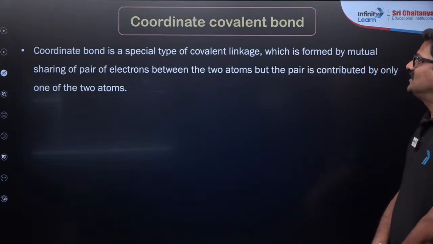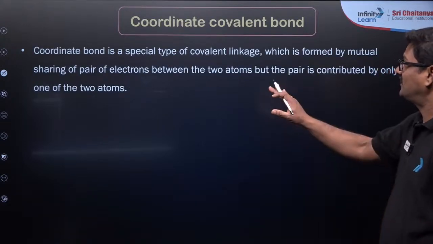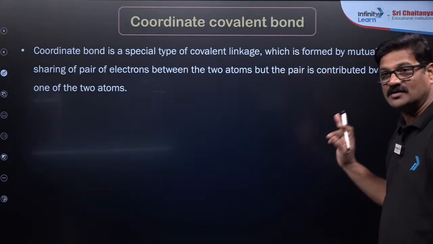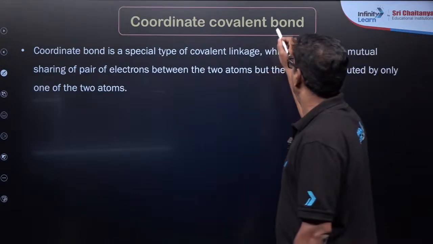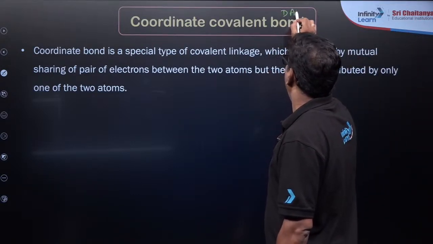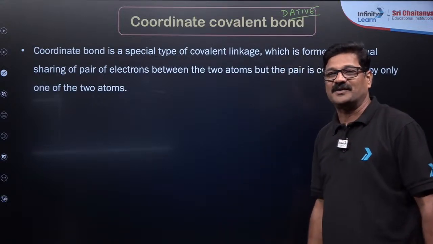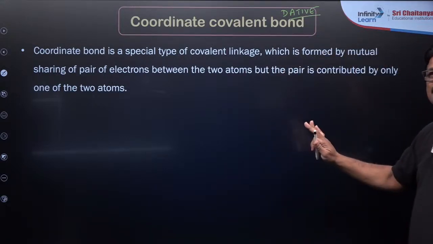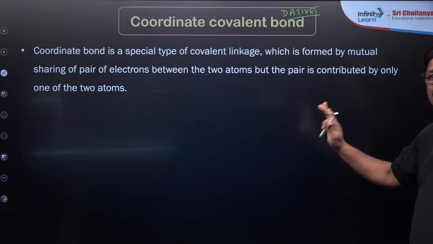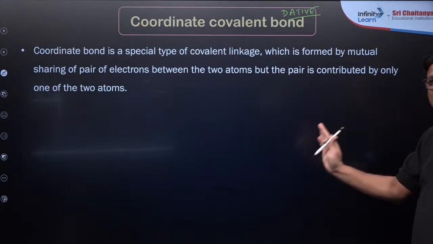And you can say coordinate bond is a special type of covalent linkage, coordinate covalent bond, and it is also called a dative bond. Everything we are discussing, don't worry my dear students, we are going to have a part 2 version of chemical bonding as well.